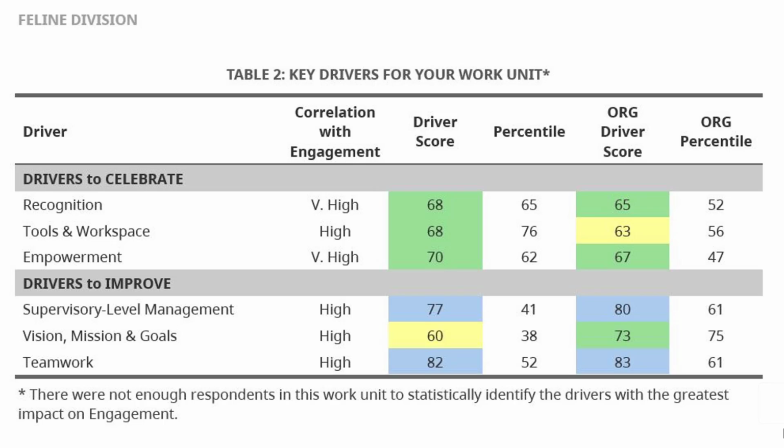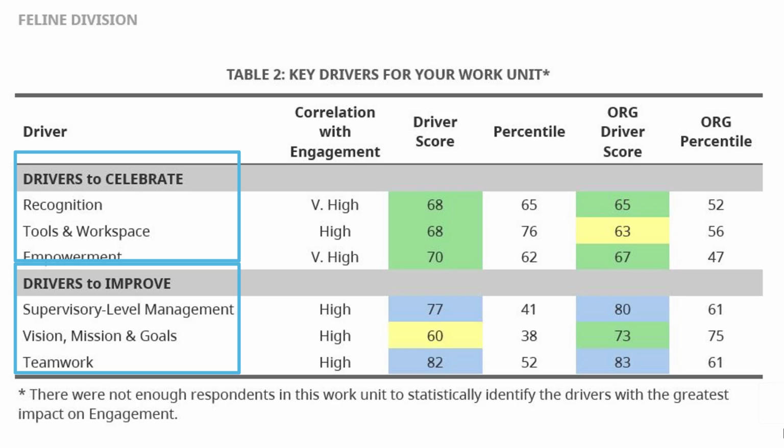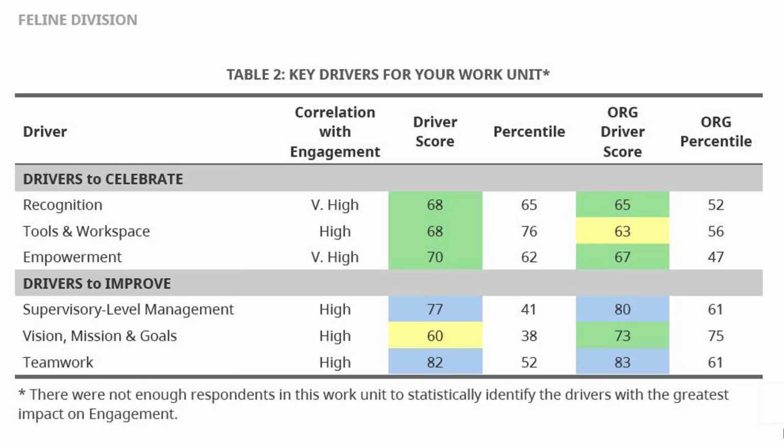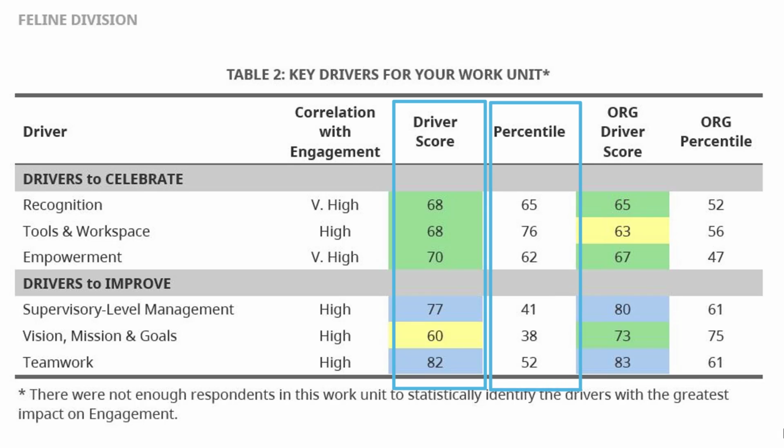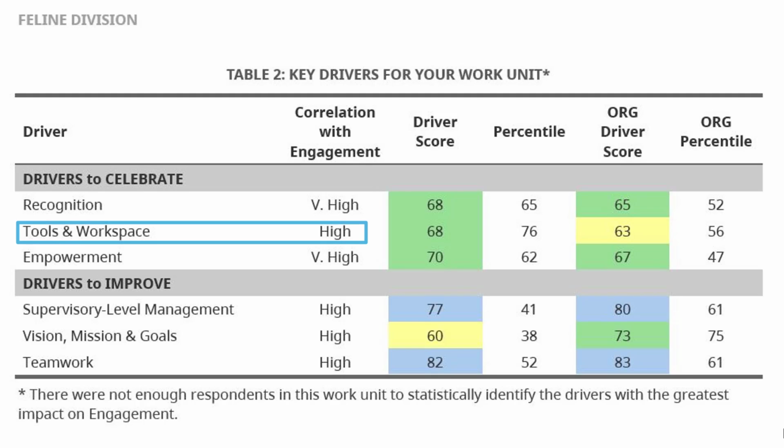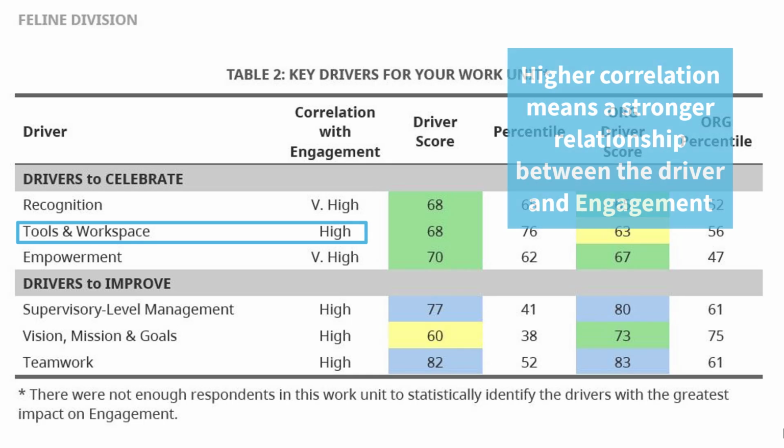Here's an example showing you the feline division's drivers to improve and drivers to celebrate. The table shows you each driver's mean score and percentile ranking, as well as your organization's scores for comparison. You'll notice that we also list each driver's correlation with engagement. These drivers all have high or very high correlation with engagement scores, meaning changes to these driver scores would be more likely to impact your division's engagement score than other drivers with lower correlation.